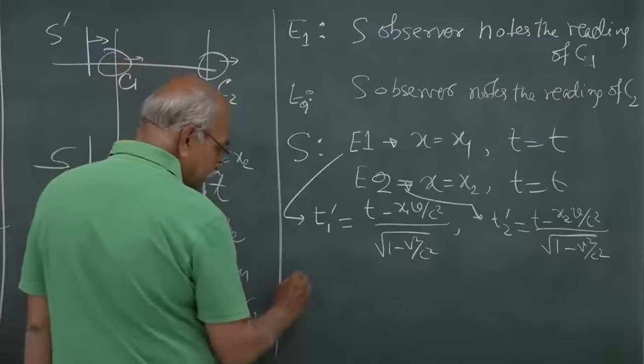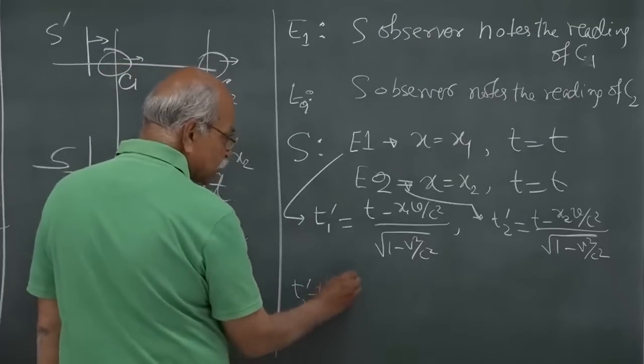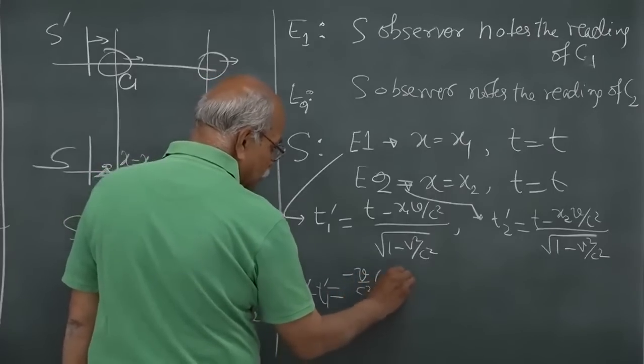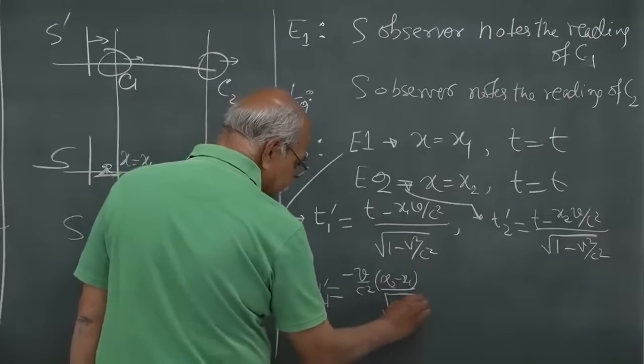And so, t2 prime minus t1 prime is equal to minus v by c squared, taking common (x2 minus x1), divided by square root of 1 minus v squared by c squared.